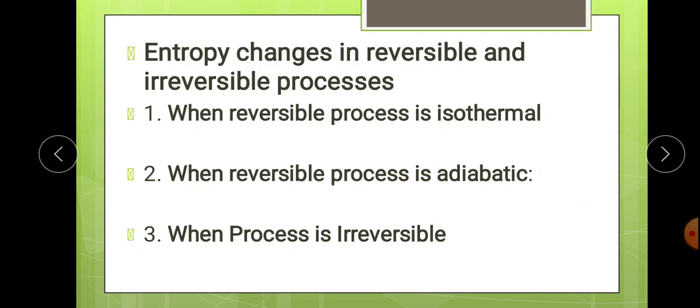Adiabatic process. So let's check out the three conditions. First one is when the process is reversible and also isothermal. Second condition, when the process is reversible but in an adiabatic condition. Or third, when the process is irreversible. In these three different conditions we have to check entropy changes.